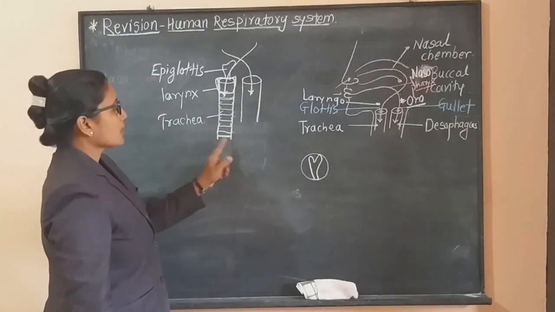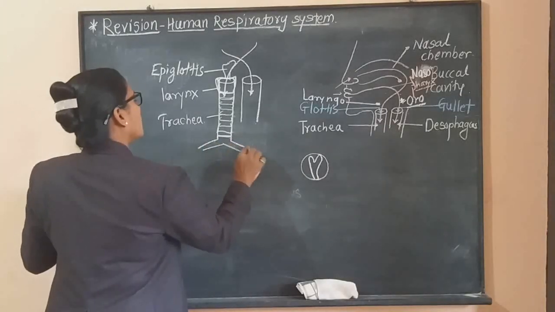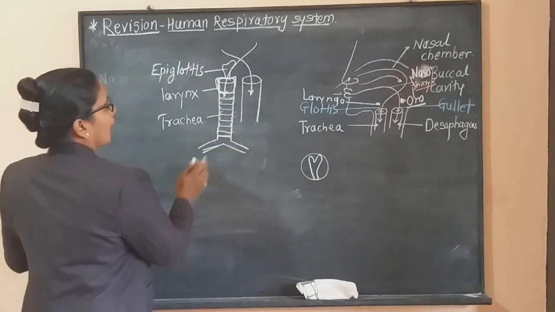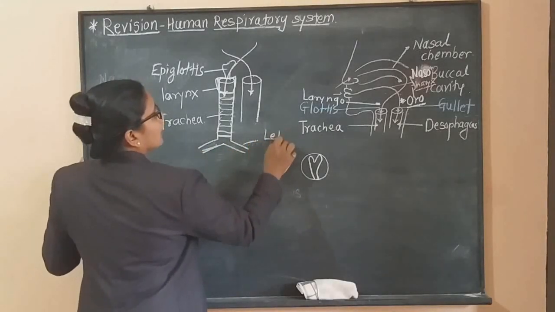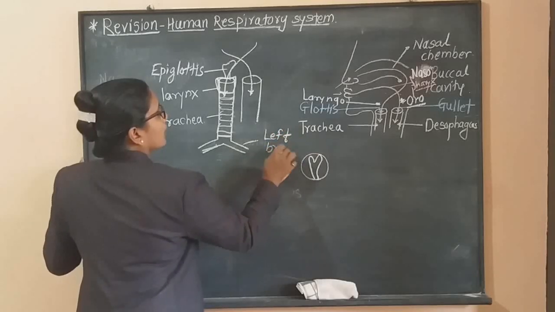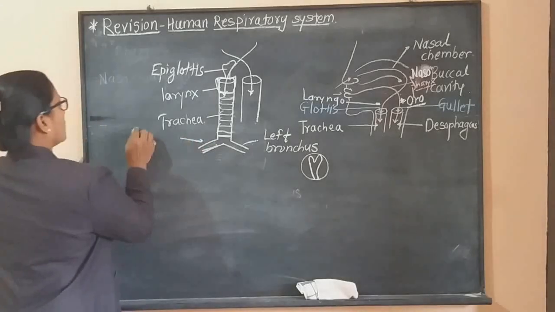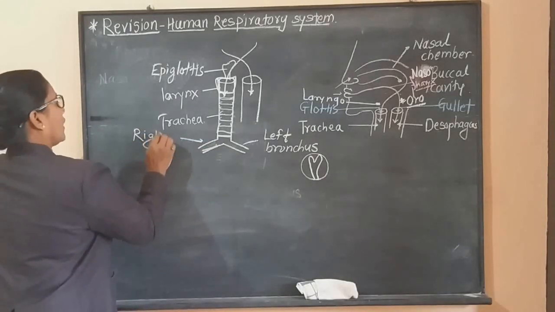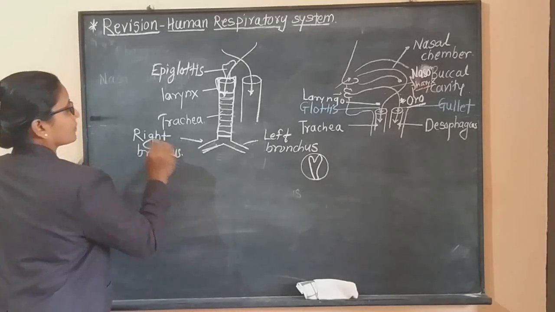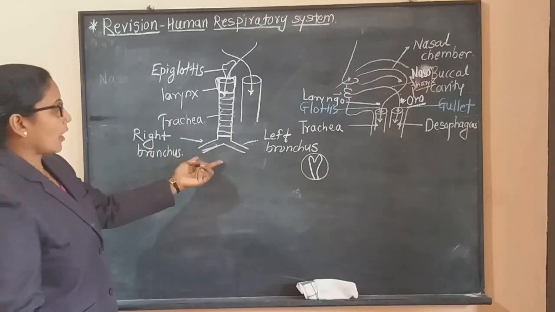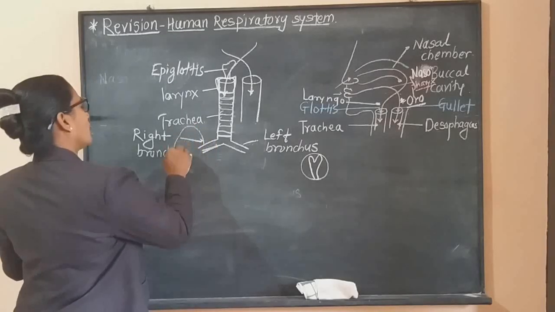Now, this trachea divides into two branches. These are called bronchi. What is called bronchi? This one is the left bronchus, in singular, and this one is the right one, that is the right bronchus. Now these bronchi go into the respective lungs.